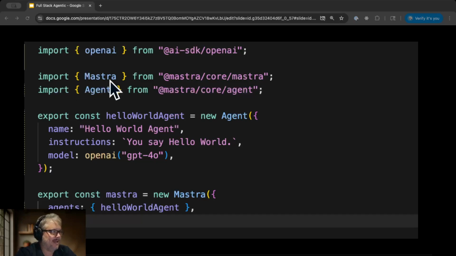And then we're bringing in Mastra, which is the agent framework that we chose. And then we're creating our agent. And much like in the first era, you give it the system prompt. What are you? You say hello world. And then we're giving the agent the model that we're using. We're using GPT-4o, and then we return the Mastra service, and that's it. That's all it takes.